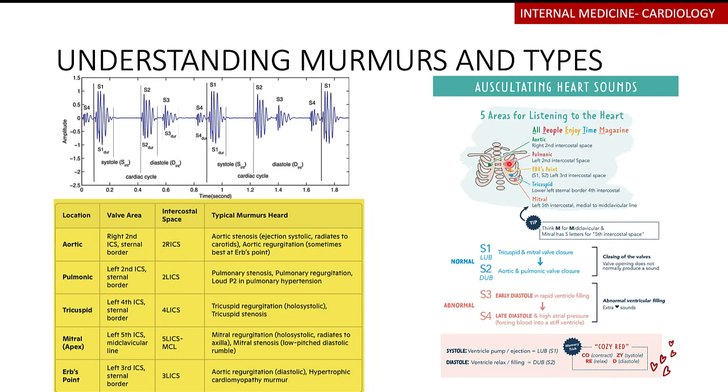The pulmonary valve is best heard at the left second intercostal space. If you have a pulmonary stenosis, it's going to be loudest in this area. The pulmonary regurgitation will also be loudest in this area. Tricuspid is heard at the fourth intercostal space. The mitral valve is heard at the apex beat, the fifth intercostal space, mid-clavicular line. So if you have a mitral valve pathology, this is going to be heard at the mitral area, and it's going to be radiating to the axilla.